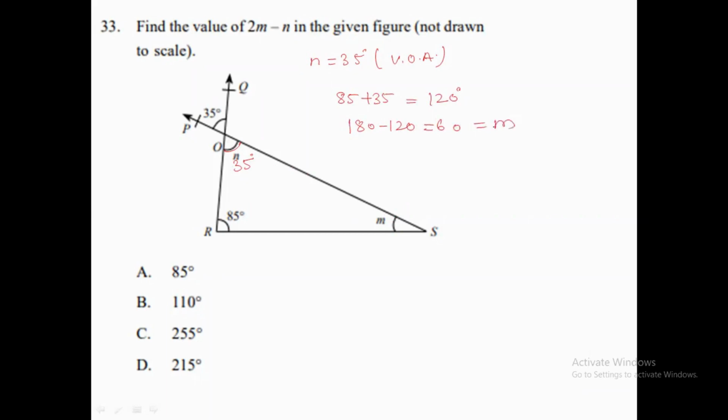So 60 is the value of angle M. Now the question is saying that we need to find the value of 2m minus n. That will be 2 multiplied by 60 minus 35, so that is 120 minus 35. What are we getting? We are getting option A, 85, as our correct answer. Understood?